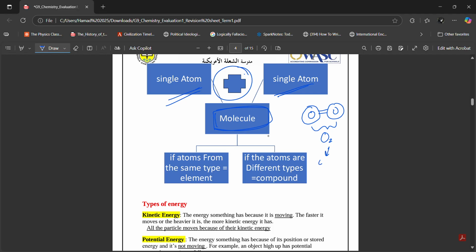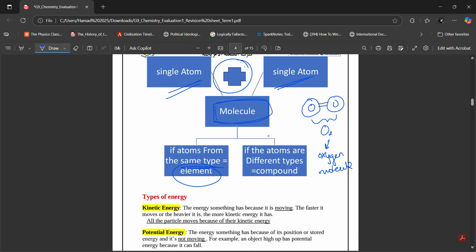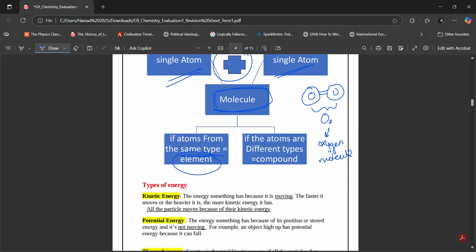And O2, Ibrahim, is an oxygen molecule. Can you see that this molecule is made up of atoms of the same type? Both of the atoms are oxygen. They're joined together to make the oxygen molecule. So when atoms of the same type join together, that equals an element. Because oxygen, as we know, is an element, Ibrahim. So the oxygen molecule, this is an element.